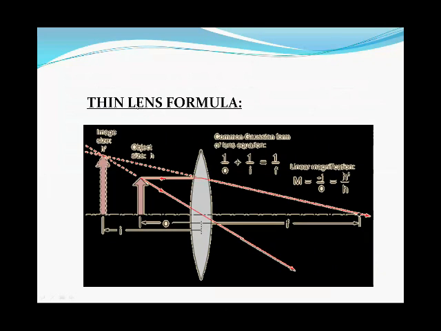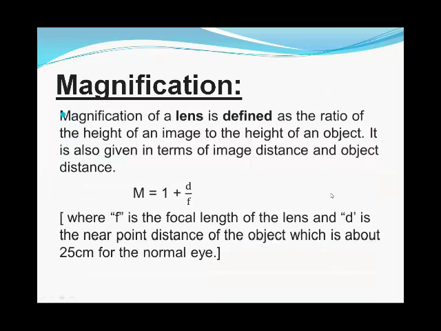Now let's see the thin lens formula. Previously you learned that 1 over f is equal to 1 over p plus 1 over q. That was for the concave mirror, but here we are using the convex lens. So whenever an object is placed at or near the focus, or in between the focus and the center of curvature, the image will be formed beyond the screen and it will be virtual and erected. Now, magnification. What is the magnification?